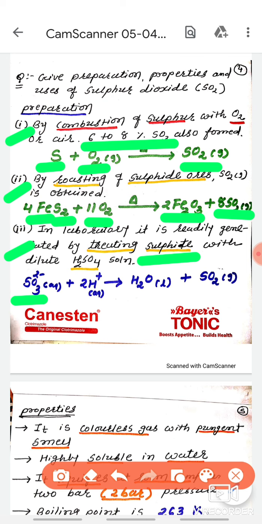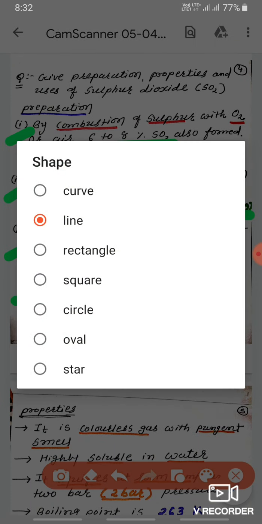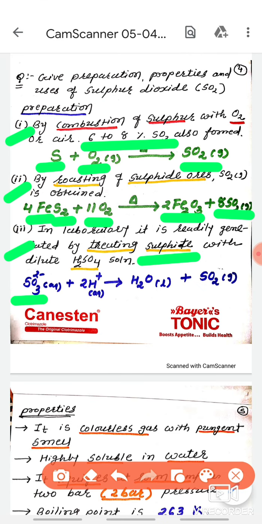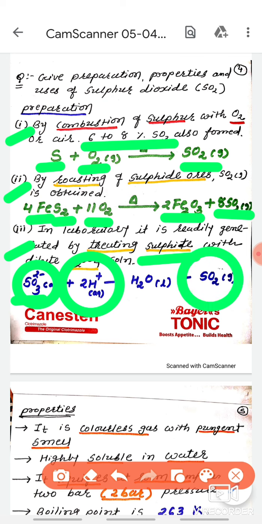When treated with a dilute solution of sulfuric acid, sulfur dioxide gas is obtained. Sulfite salt treated with sulfuric acid gives sulfur dioxide gas. Generally, this is the laboratory method.